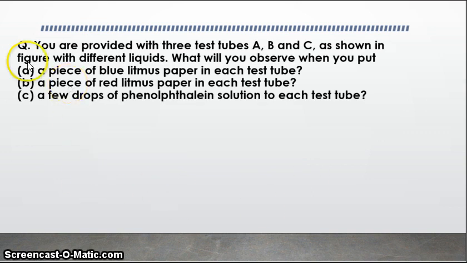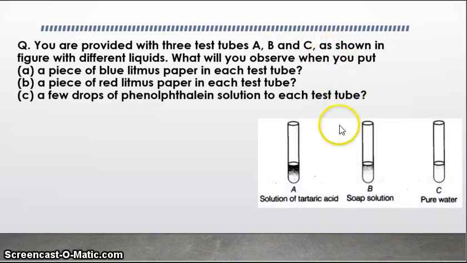Now the next question. You are provided with 3 test tubes A, B and C as shown in the figure with different liquids. This is test tube A and it has tartaric acid. This is test tube B with soap solution, and this is test tube C with pure water. What will you observe when you put a piece of blue litmus paper in each test tube, a piece of red litmus paper in each test tube, and a few drops of phenolphthalein solution in each test tube?